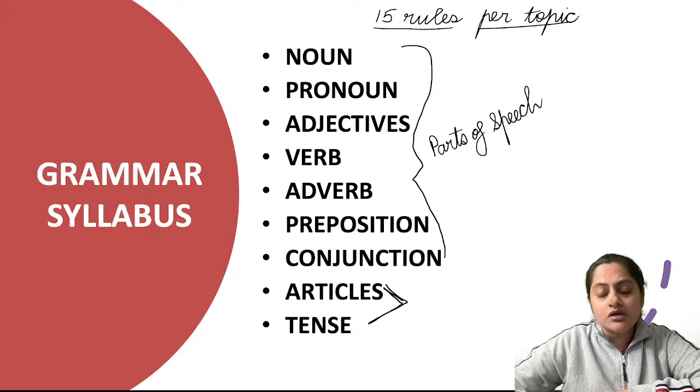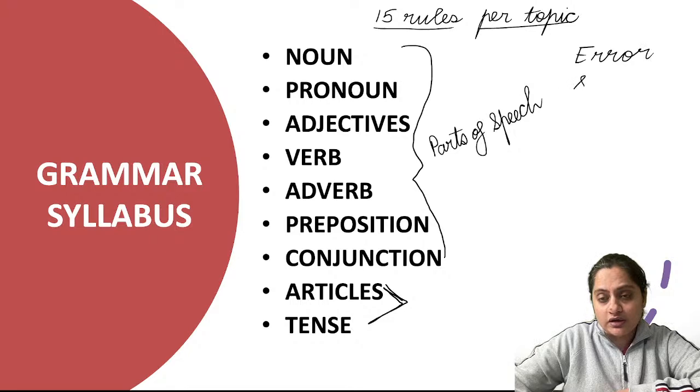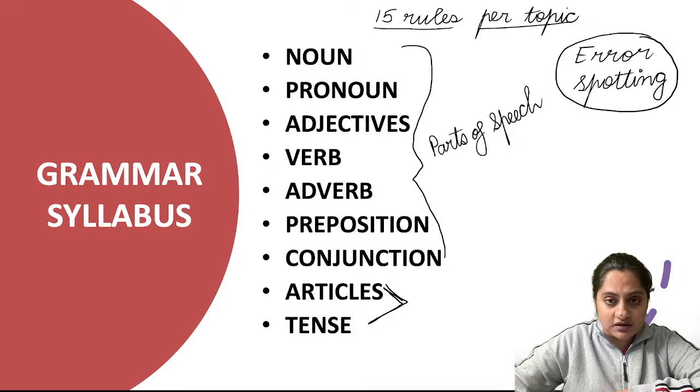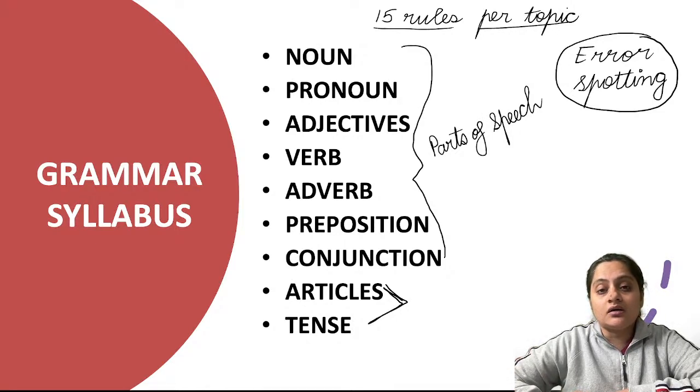Even as a communication skill, you should know these. The question you get in your bank exams is regarding error spotting, right? They give you a sentence and ask which part has errors. So you have grammar errors related to noun, pronoun, any of these topics can be there. So how will you check? If you know the basic rules, you'll be able to apply them and you are 100% sure to score marks here. If I talk about the grammar approach, the more you practice through questions, the more you will remember the rules. So if you practice 5 questions per day, you'll remember the rules.